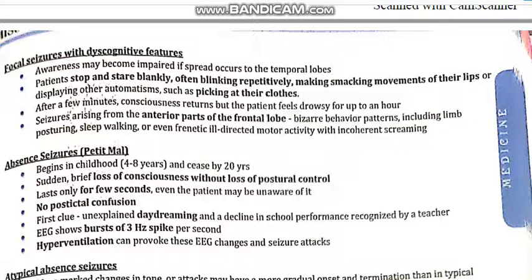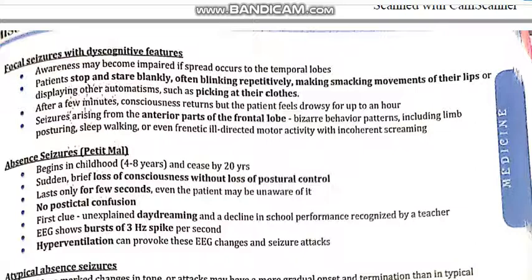There are many symptoms under focal seizure: focal motor symptoms, somatosensory symptoms, special sensory symptoms, and autonomic symptoms. These are all the abnormal symptoms which occur in focal seizures. Terms like dysphasia and dysmnesic symptoms also occur in the autonomic symptoms.